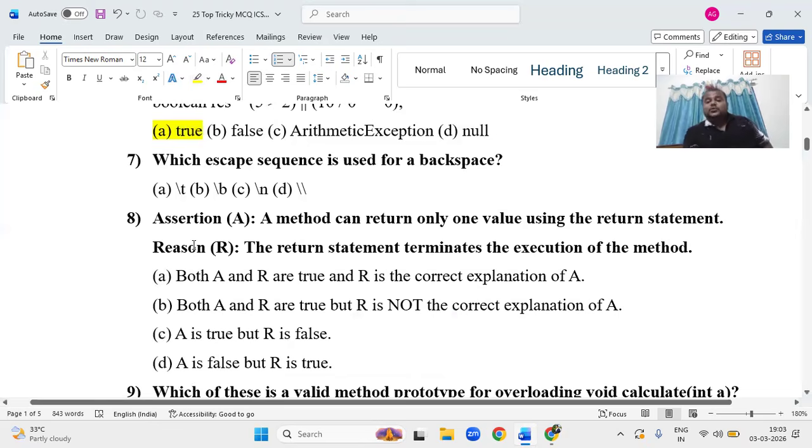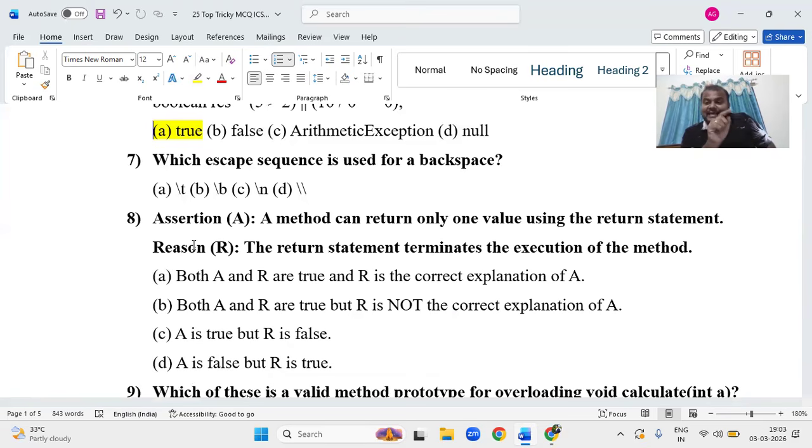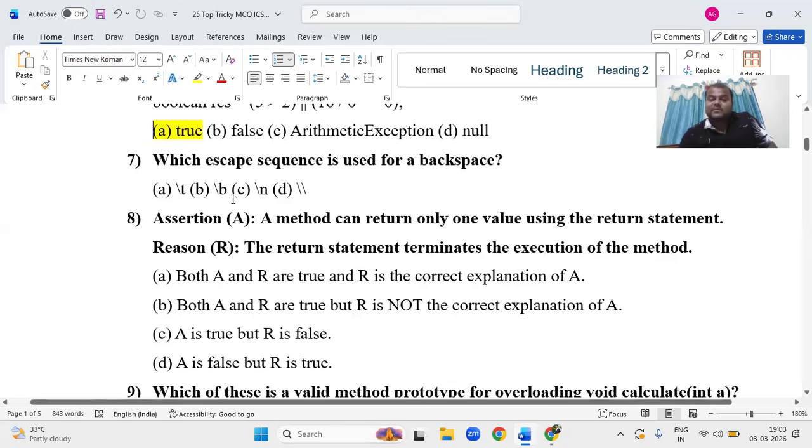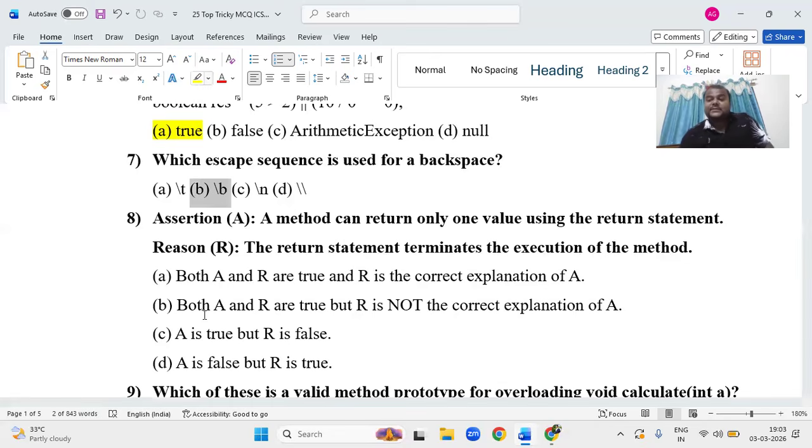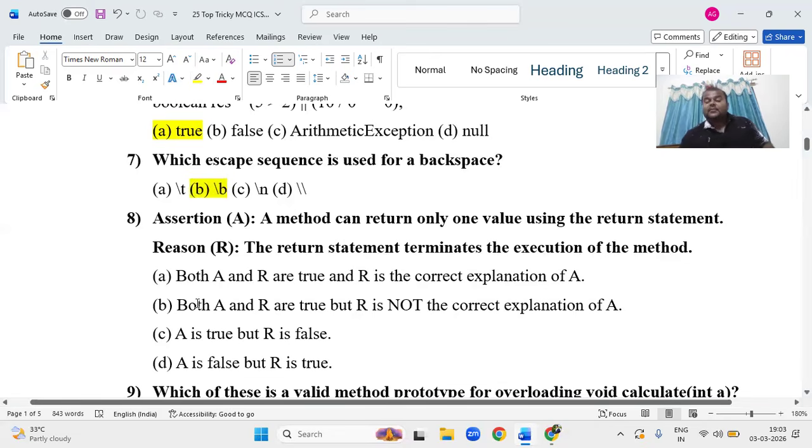So which sequence is used for backspace? As we know, \t for horizontal space, \v for vertical space, \r for carriage return, and \n for the new line. Which is for backspace? Backspace is \b. Got it? Escape sequences are in grade 9, you can go through them, with the meaning of each escape sequence. There are 5 to 6 escape sequences. In that, any one question you can expect.